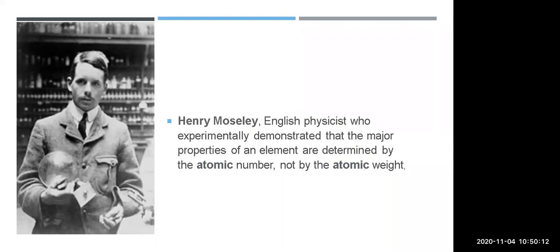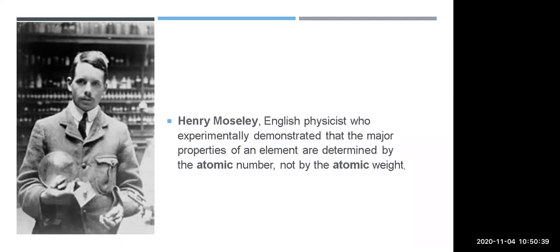This revealed that the atomic number is a more fundamental property of an element than its atomic mass.